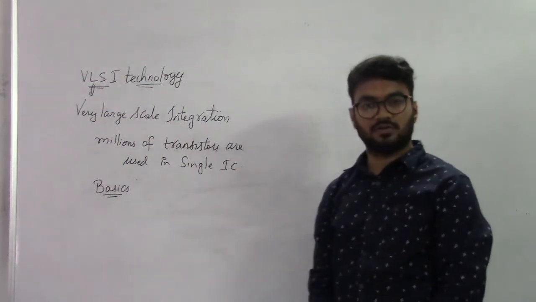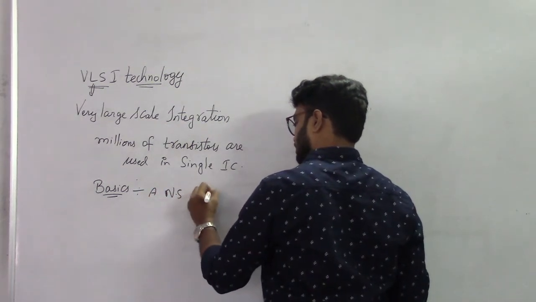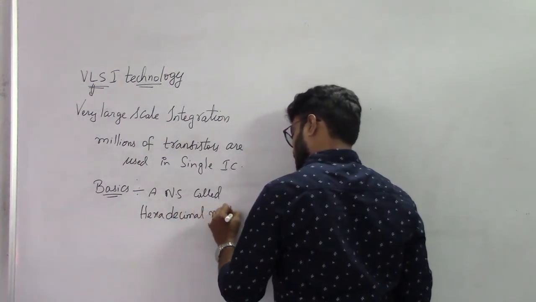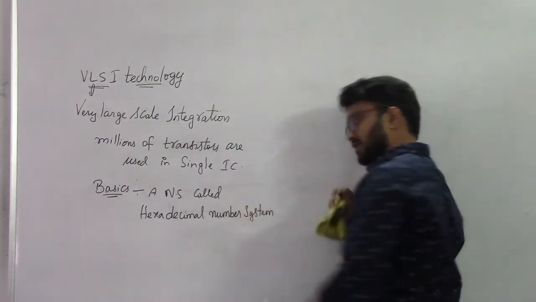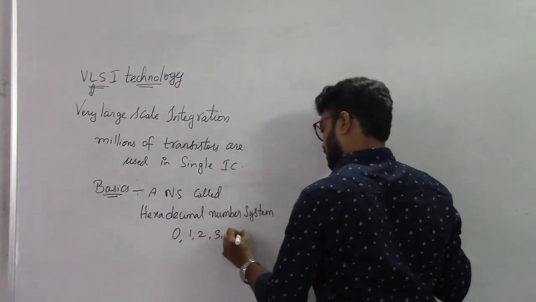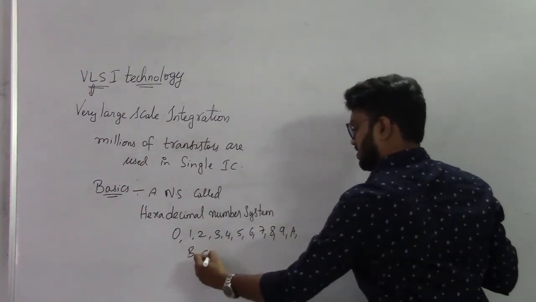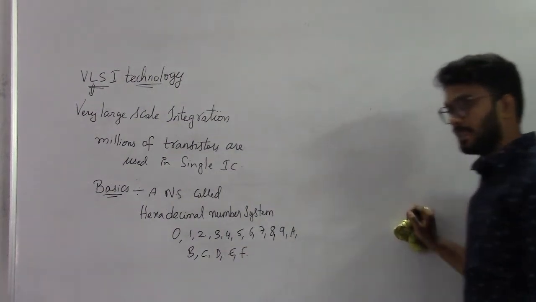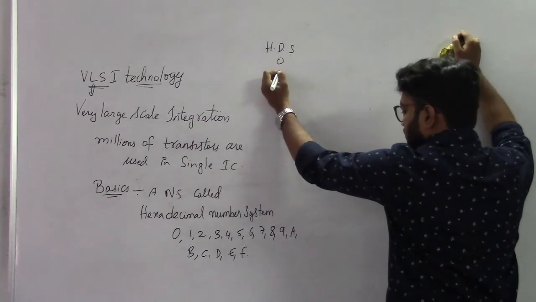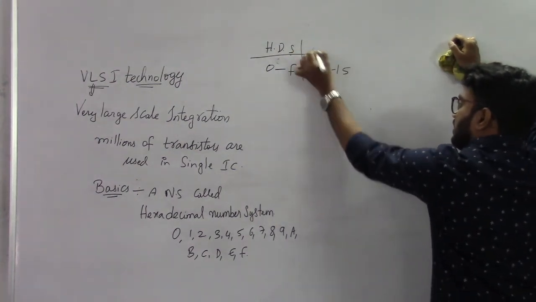In digital electronics, you have learned a number system called the hexadecimal number system, which has the digits 0, 1, 2, 3, 4, 5, 6, 7, 8, 9, A, B, C, D, E, F. So hexadecimal numbers go from 0 to F, which is nothing but 0 to 15 in the decimal number system.